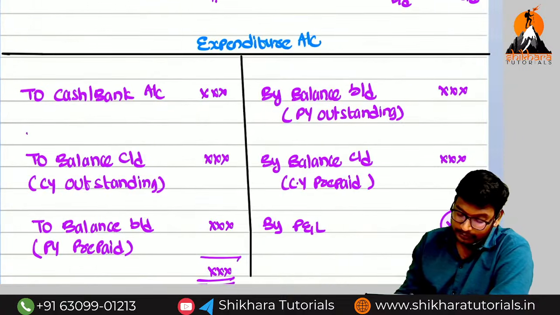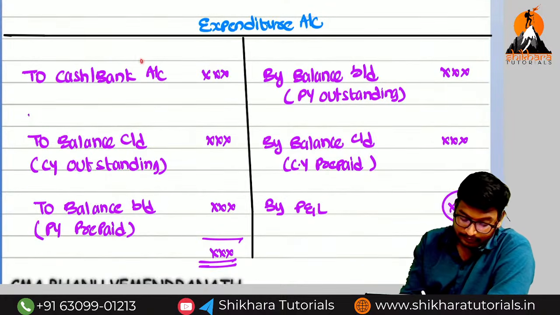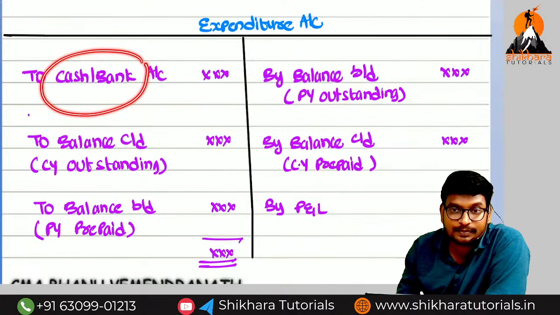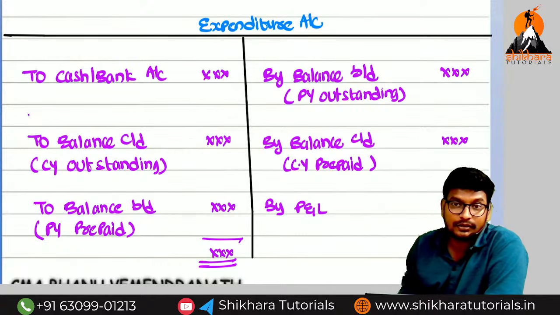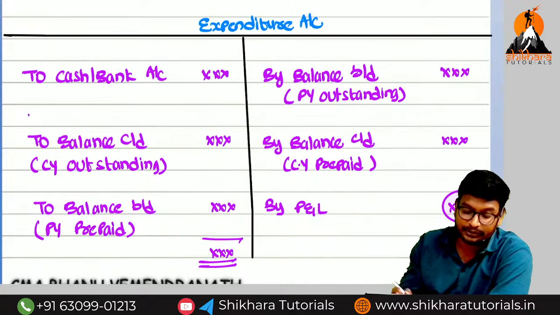So to balance carried on means which side we need to record? Debit side. So for that reason, first to cash or bank. What is the meaning of to cash or bank? Expenses paid. I have told you already, there is no opening balance. So for the expenses paid, what is the entry? Expenses account debited to cash account.